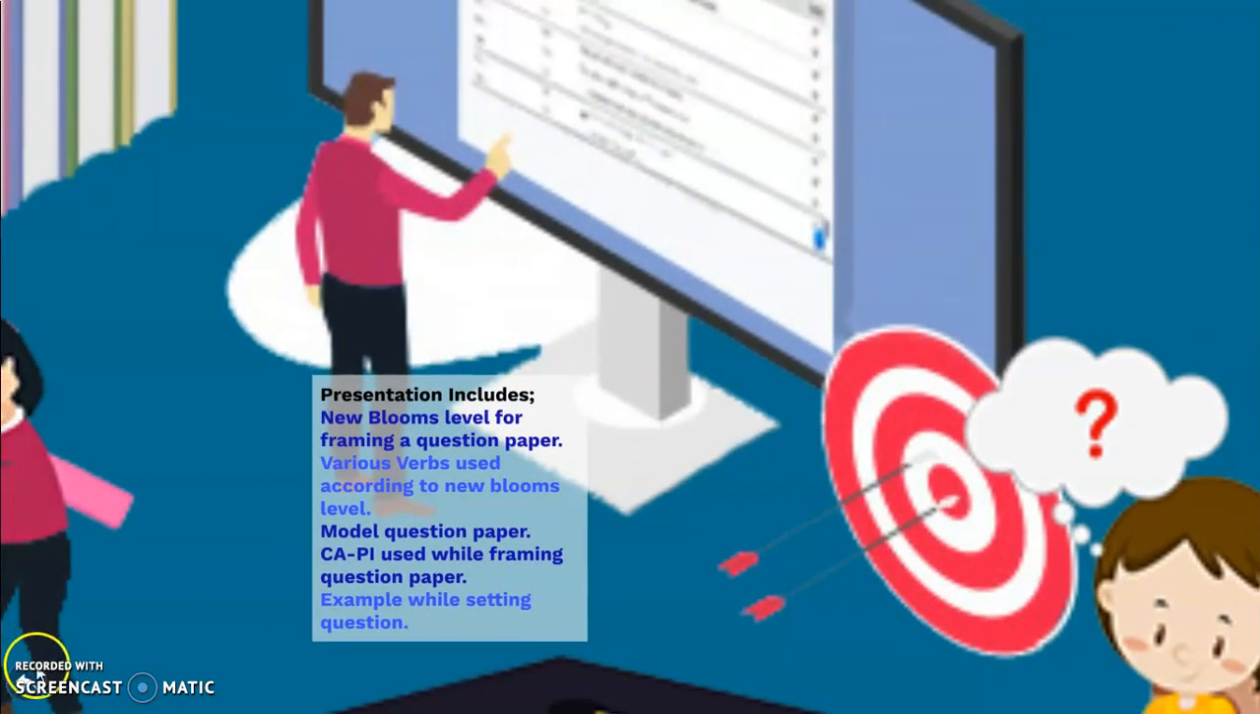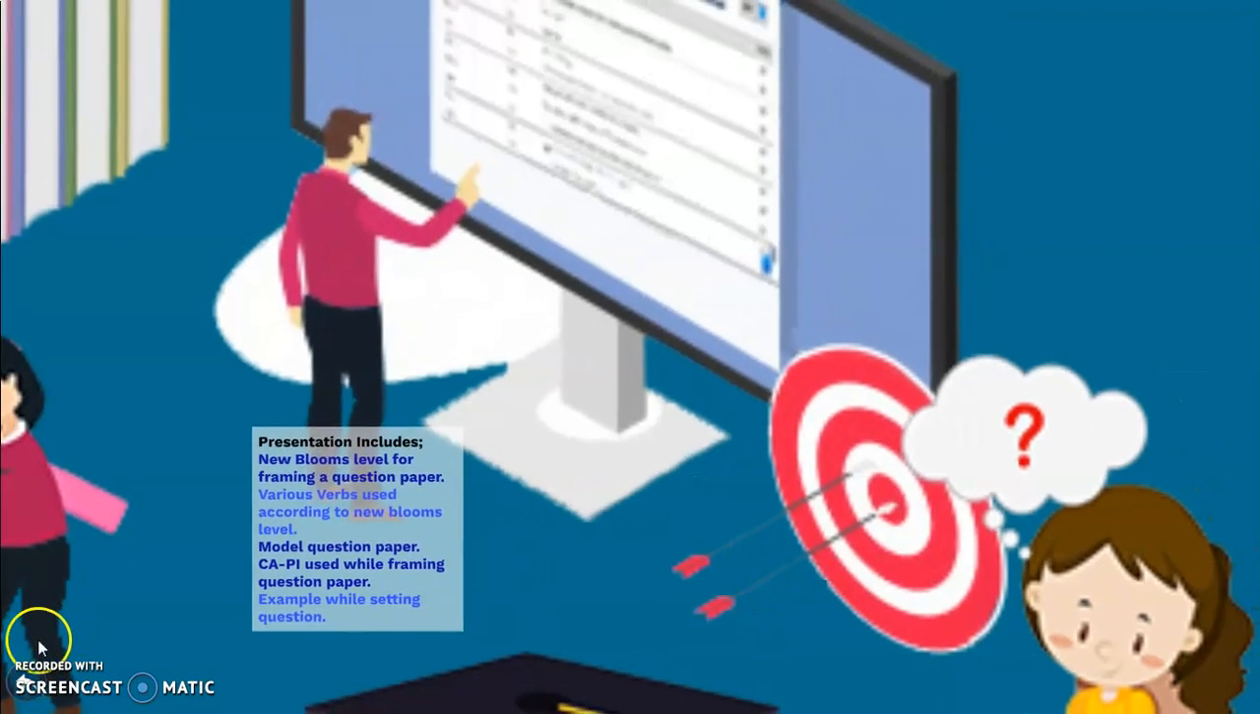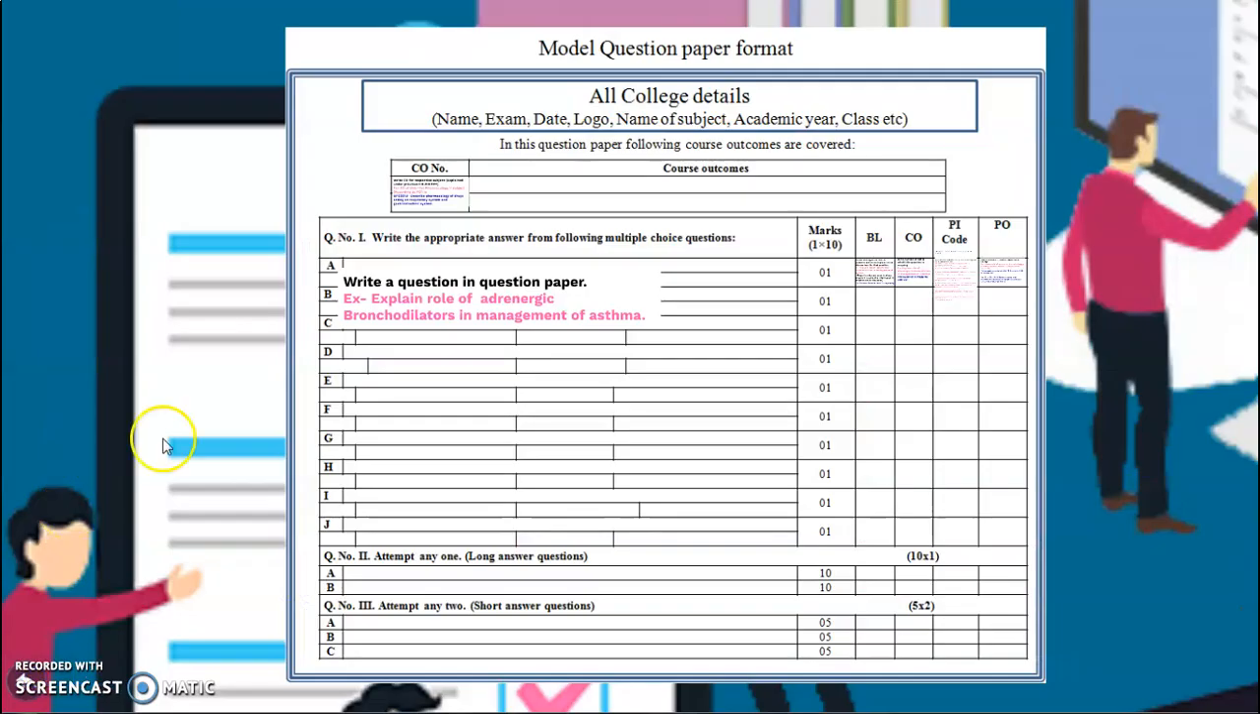Then in this presentation, I will show you the format of the question paper, which will be considered as a model format for the question paper. Here we will mention some of the college details, examination name, date, and logos. Then what is additionally necessary for NBA purposes or under the AICTE revised policy.